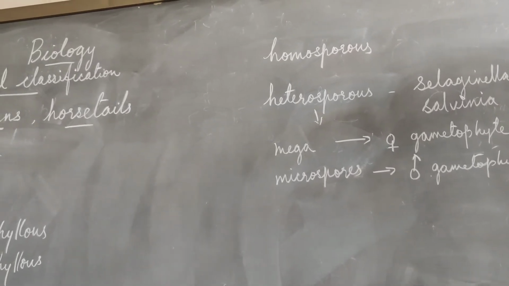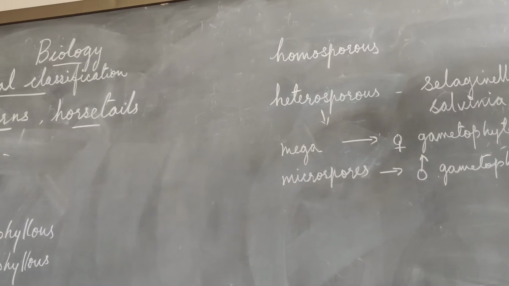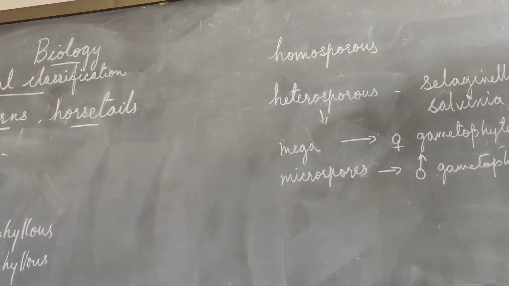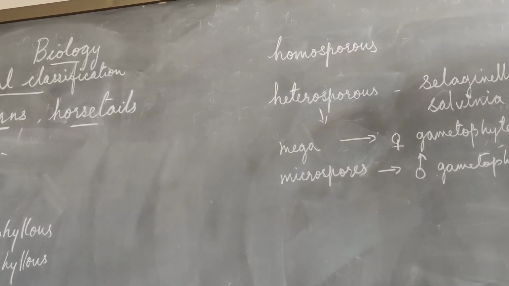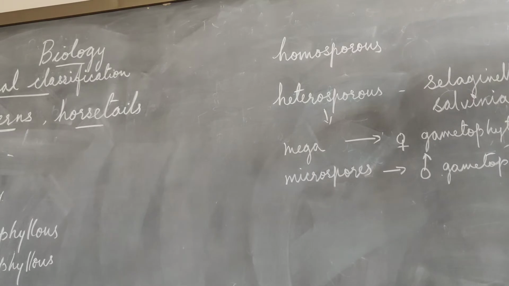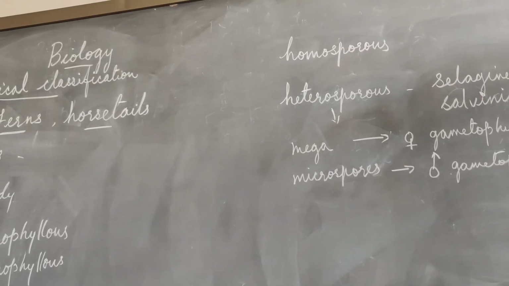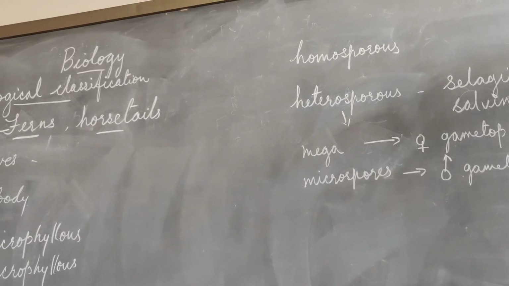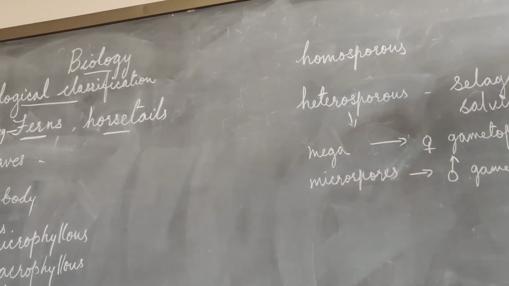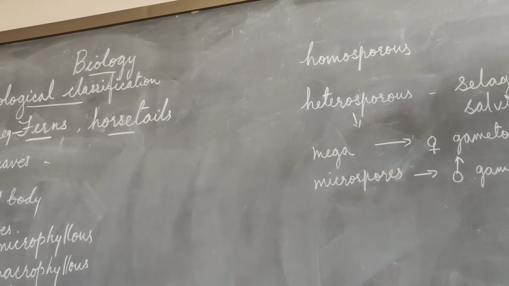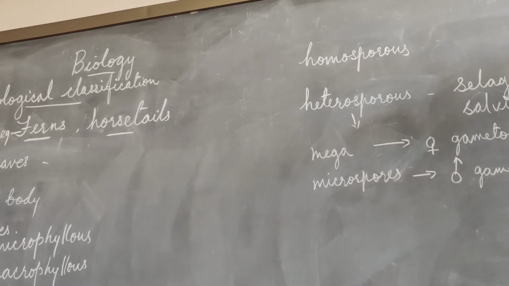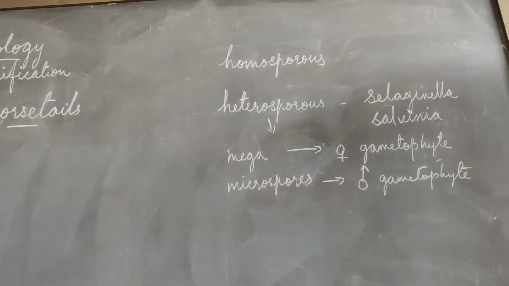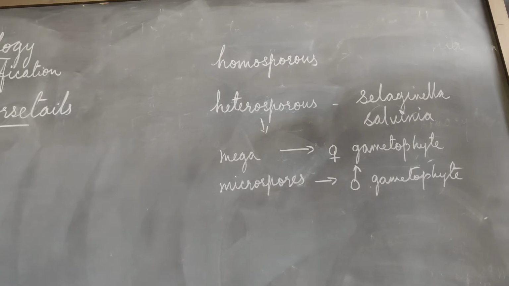So heterosporous and homosporous plants are there, and the megaspores and microspores germinate and give rise to the male gametophyte and the female gametophyte. Now, the female gametophytes are retained on the parent sporophytic plant for some time, and the development of the zygote into the embryo takes place within the female gametophyte.